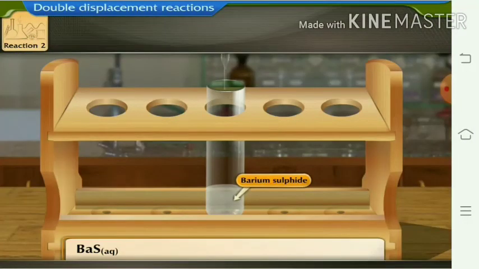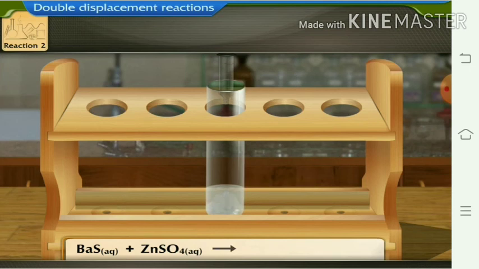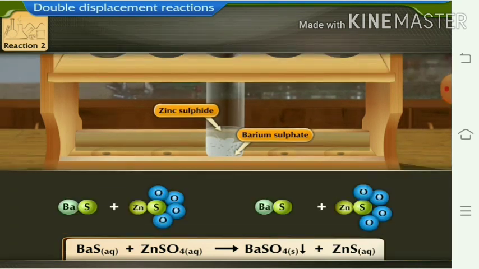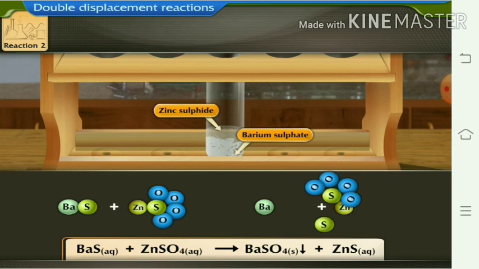So it is an example of double displacement. Next example, if we take barium sulfide plus zinc sulfate solution, we get barium sulfate and zinc sulfide. Here also interchange of the atoms from their solutions takes place, and this is called double displacement reaction.